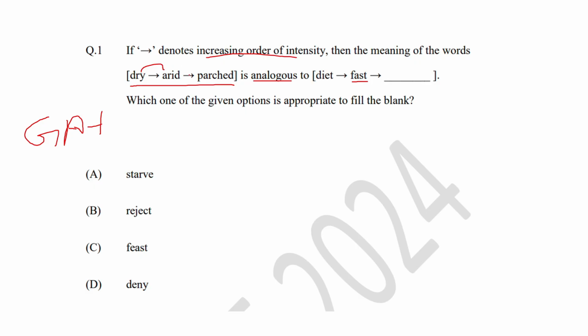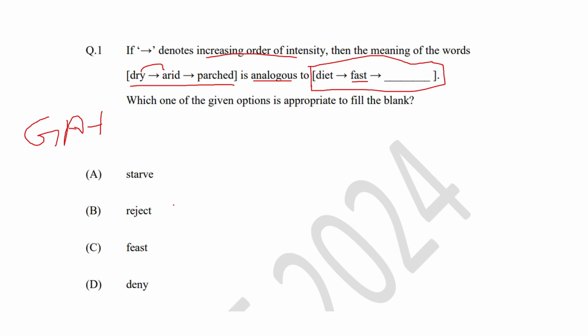So if we come to the second example, they have given diet, fast, and what is the third word? Diet basically means consuming less food, either for breakfast or dinner or even for lunch. Fasting means skipping one of the meals, can be lunch, breakfast or dinner. So finally, what is the one that is related to it?